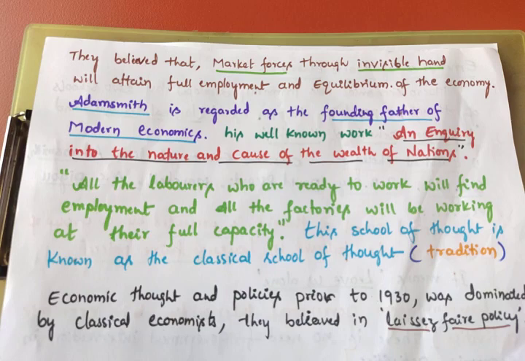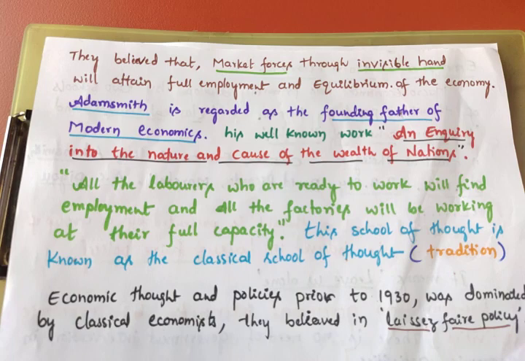Who believed this? Classical economic thought. They believed that in economic activities there is no interference by the government, so they can only fix their prices. How? Through the invisible hand. Invisible hand means there will be something in the market where demand and supply are equal, so at that point it automatically fixes the price level through the invisible hand, and will attain full employment and equilibrium of the economy.